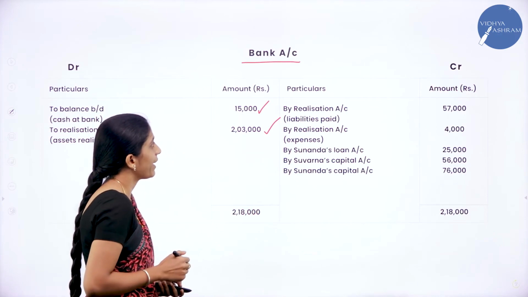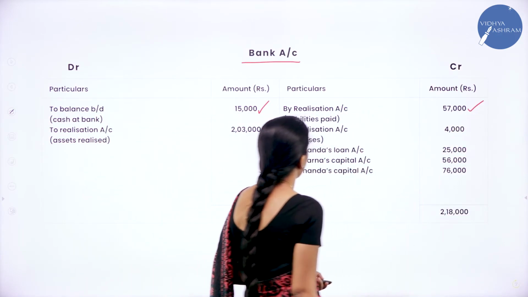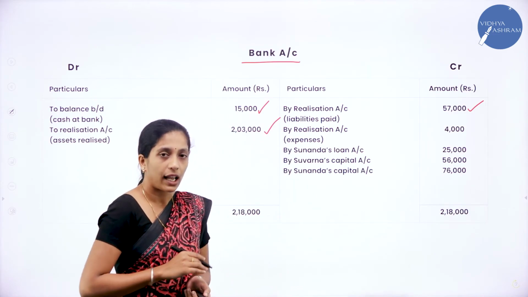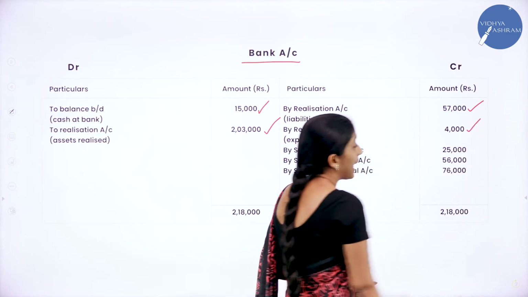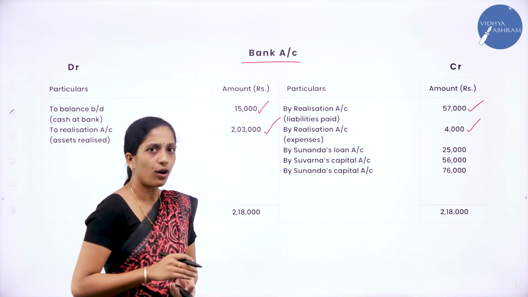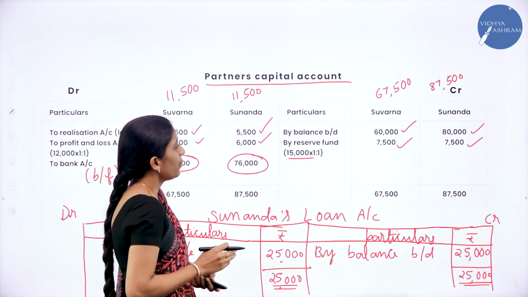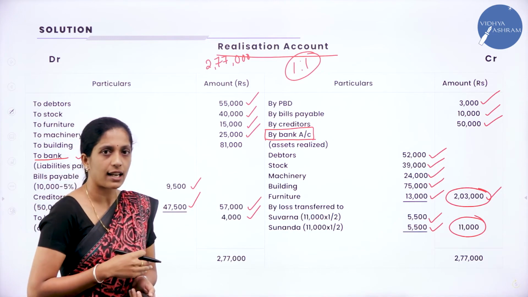Now we shall see how we have recorded. Yes, by realization account for liabilities paid off 57,000. Next again for expenses, by realization account for dissolution or realization expenses 4,000. Now there is no other bank account in our realization account.